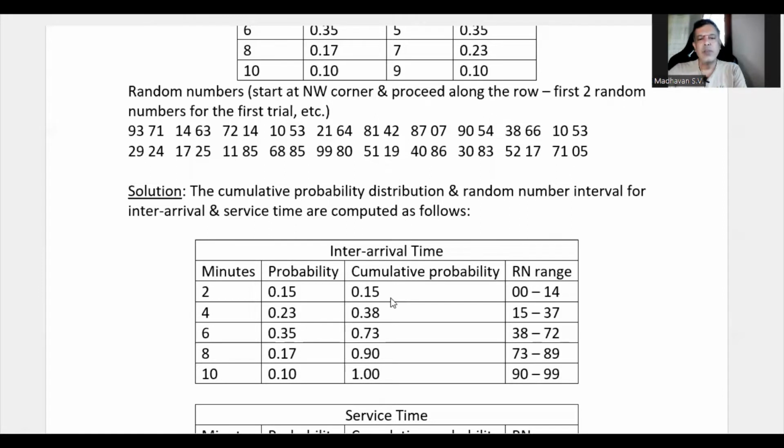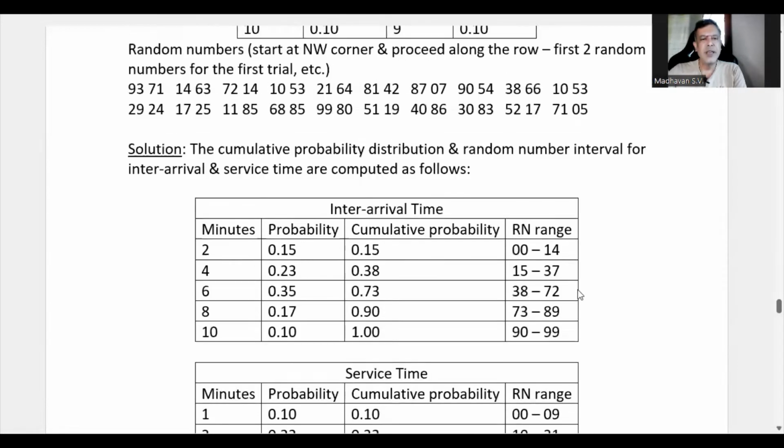Now, for the first cumulative probability, the random number range, since all the random numbers are in terms of 2 digits, we are starting with 00 as the first random number. And since it is up to 15%, we need 15 random numbers here. So it starts from 00 and ends with the number prior to 15, which is 14. Then it starts from 15. Here it is ending at 38, so we'll consider the number prior to 38, which is 37. Like that, we assign random numbers here.